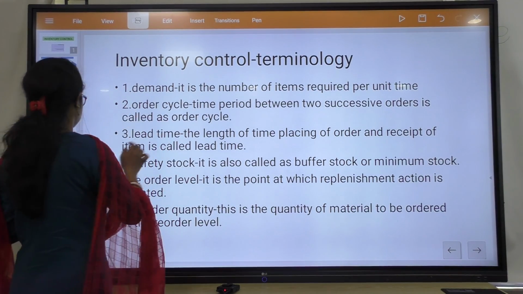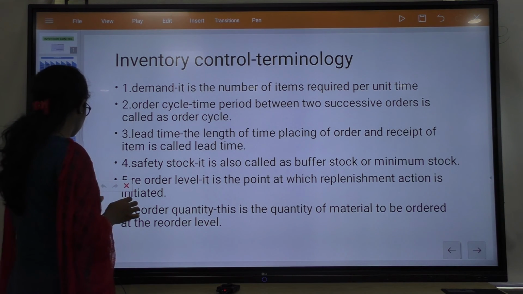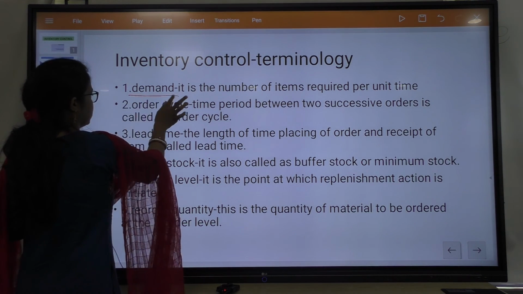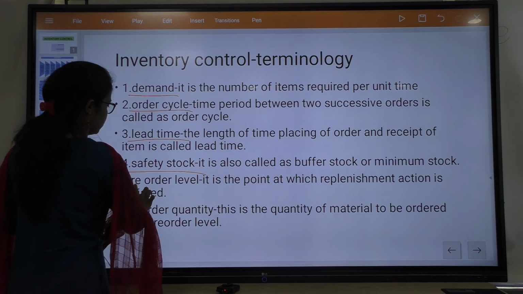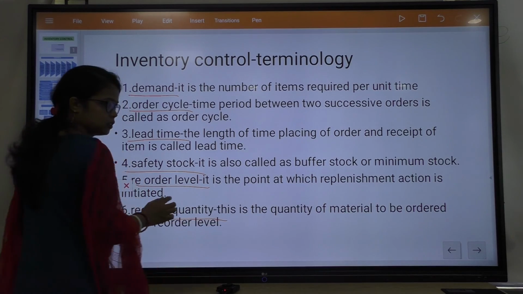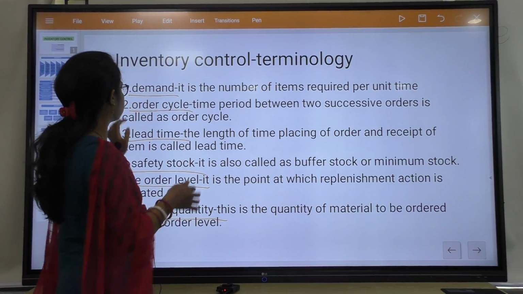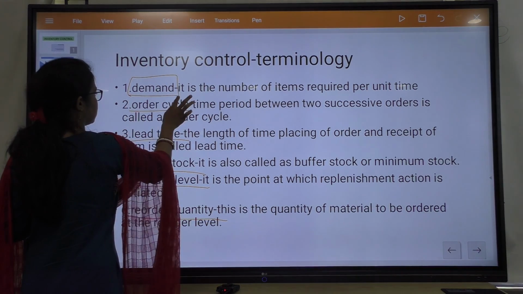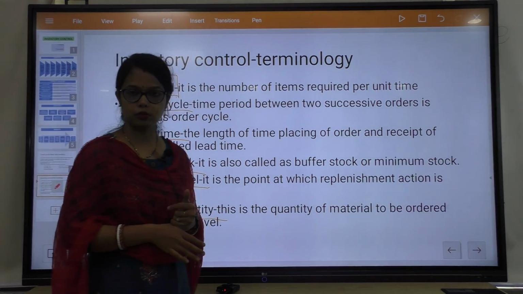The first one is demand. I will make you understand this terminology, because you all should know the need for these terminologies, how to understand them, and what the application of these terminologies is. So the first one is demand. You can understand it from the word itself. It is the number of items required per unit time.